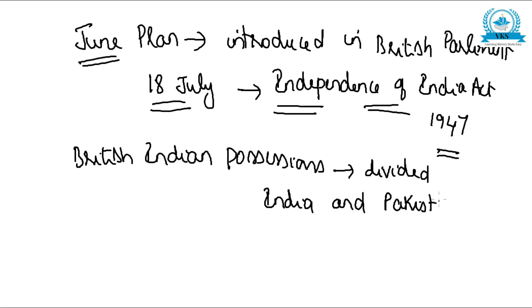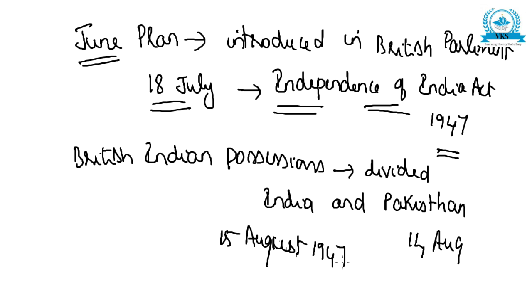And Pakistan became independent on 14th August, and India became independent on 15th August 1947. So this is about the independence and partition.